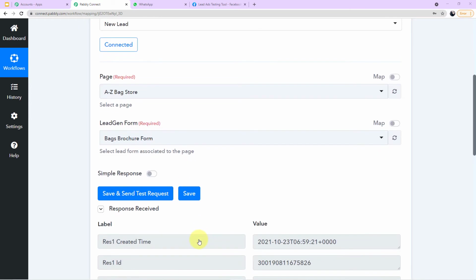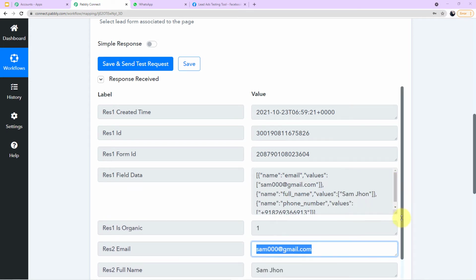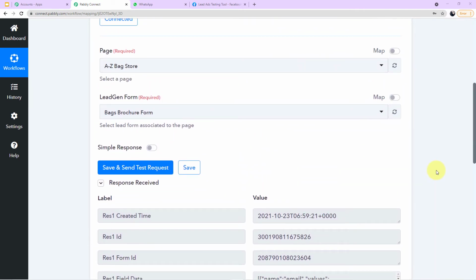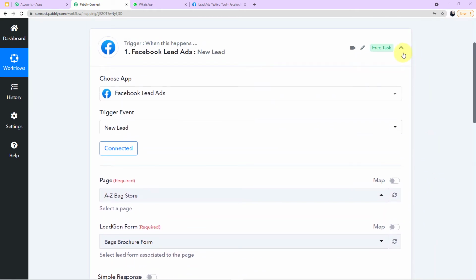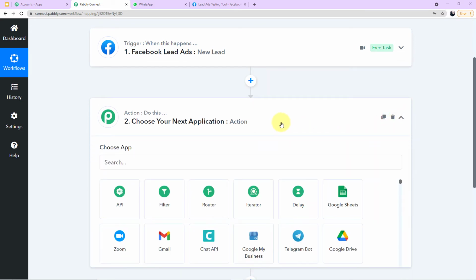Okay, now as you can see, the response has been successfully captured. Here you can see the number, the name of the customer, the email ID, and here are the other details of the customer. So we have successfully integrated Facebook with Pabbly Connect. Now we'll jump on to our next step, which is integration of WhatsApp.